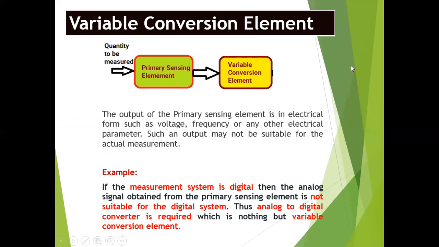Actually, my output should be taken in digital form. But here the output of the primary sensing element, for example, is given in analog form. So analog form cannot be shown as a display in digital form. So I need one analog to digital converter, which converts analog input into digital output. So here the analog to digital converter is required, which is nothing but the variable conversion element. The variable conversion element converts the output coming from the primary sensing element to our desired format, which can be measurable.